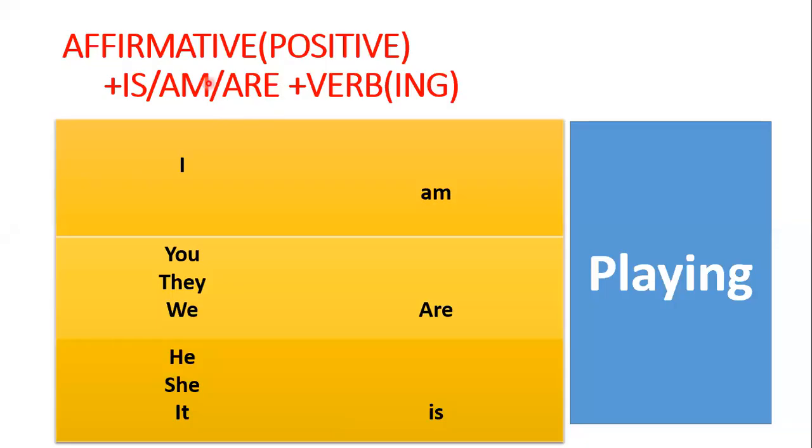So affirmative sentences. Now what are affirmative sentences? Positive sentences, agreeing sentences. Okay, so in the affirmative sentences, my helping verbs are is, am, and are. And again, the first form of the verb with an ing. For example, I am playing. With all you, they, and we, as I told you, the helping verb is are. So you, they, or we are playing. Okay, and he, she, it, the helping verb is is. So he, she, it is playing. Okay. To understand the affirmative form, the positive sentence has am, is or are as the helping verb and ing. Okay. Let's move on.